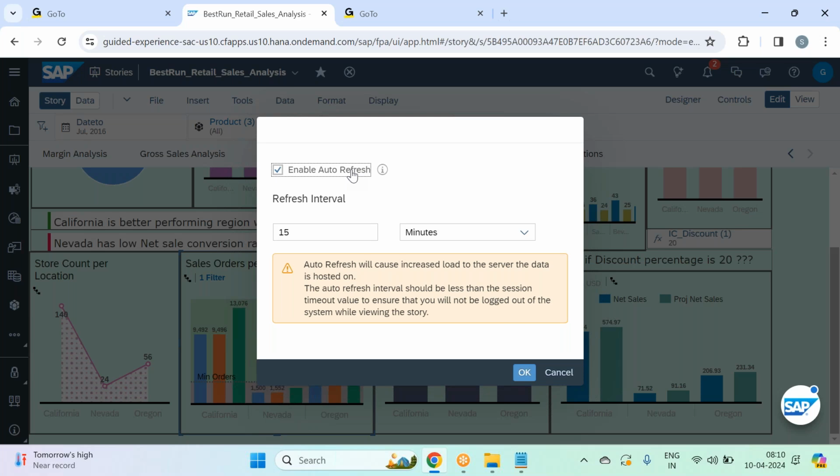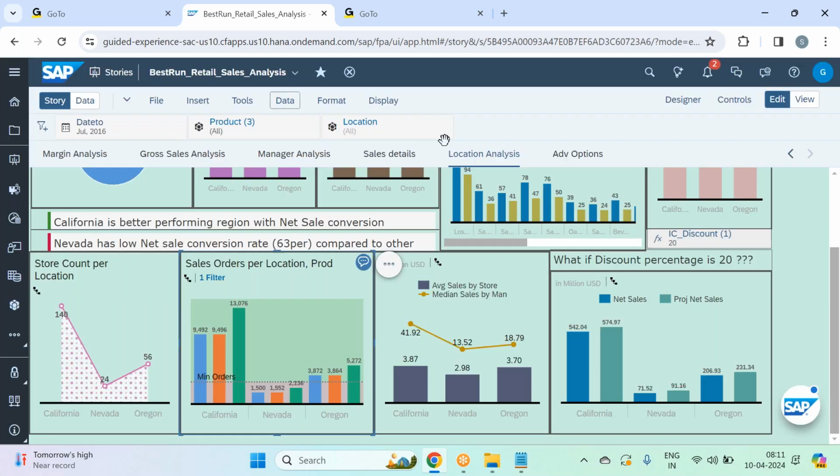But in general, guys, we never configure an auto refresh because it increases the load on the servers. So far, we never enabled any auto refresh. If the user wants it, he will refresh it manually, because the story page gets refreshed whenever a user opens a story. If he wants one more refresh on the page, he can do it manually. If I configure auto refresh, it will put a heavy load on the servers, so generally we don't configure any auto refresh.